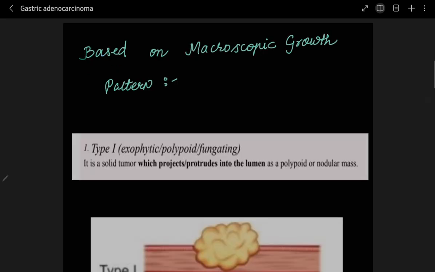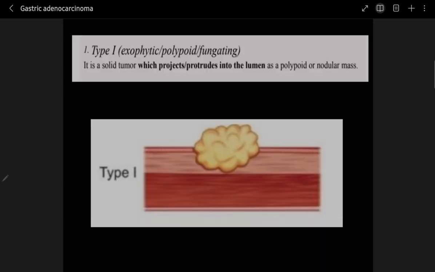Now, the very important classification which we will see here, I have taken this from Ramdas Naik again, based on the macroscopic growth pattern. So here are three patterns which we will come across. First pattern is type 1. So type 1 is an exophytic, or you can say polypoid or also fungating, right? It is a solid tumor which projects or protrudes into the lumen as a polypoid or nodular mass. So the important thing to notice is that it protrudes into the lumen. Which lumen? It's the gastric lumen.